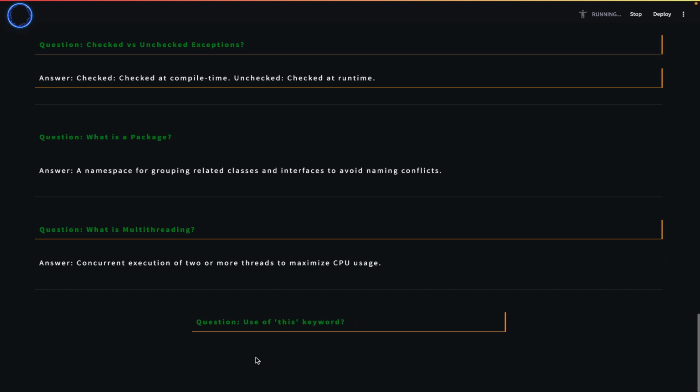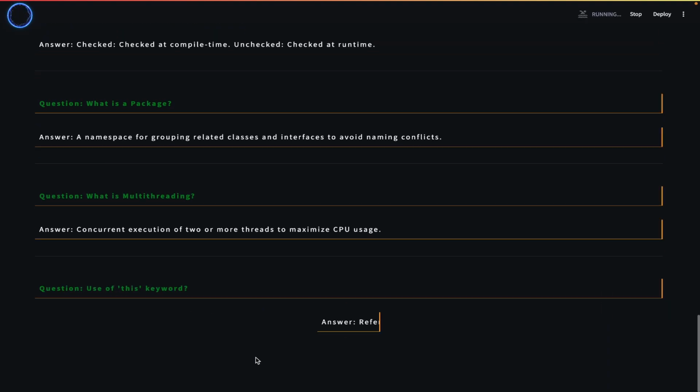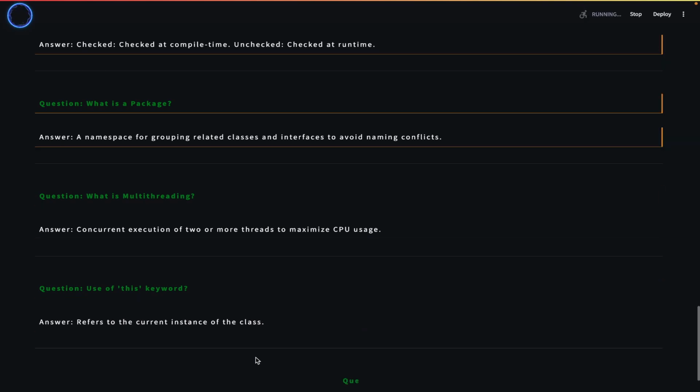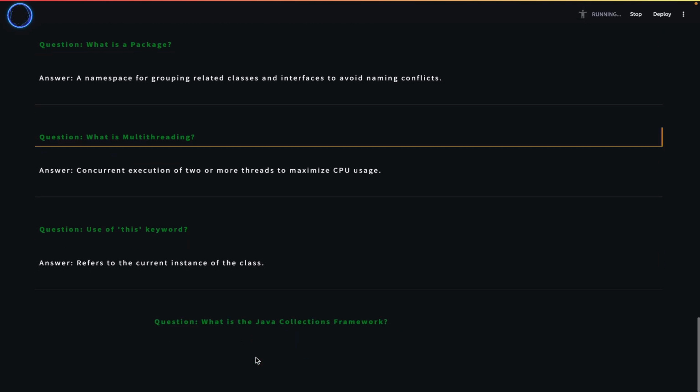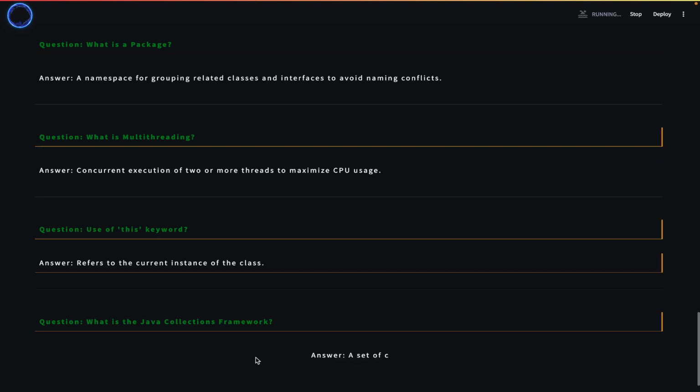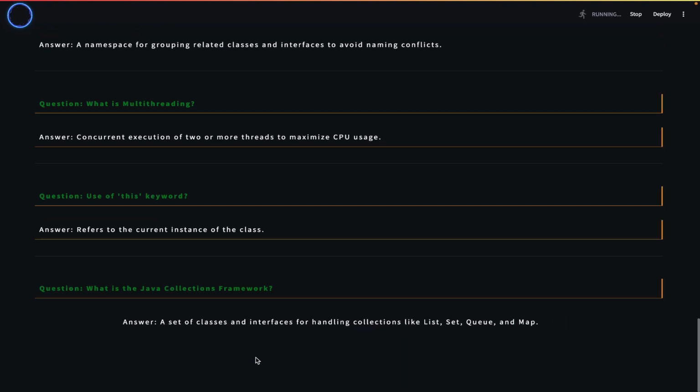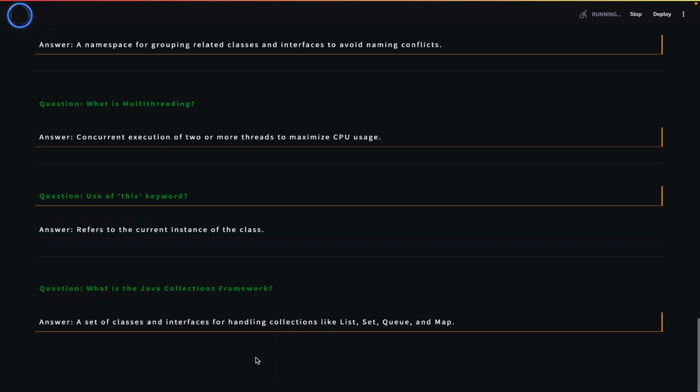Use of this keyword: refers to the current instance of the class. What is the Java Collections Framework? A set of classes and interfaces for handling collections like list, set, queue, and map.